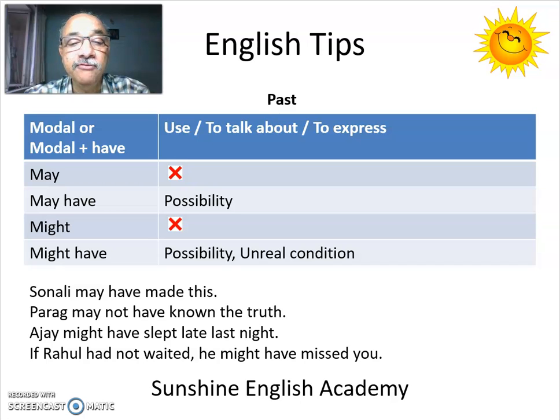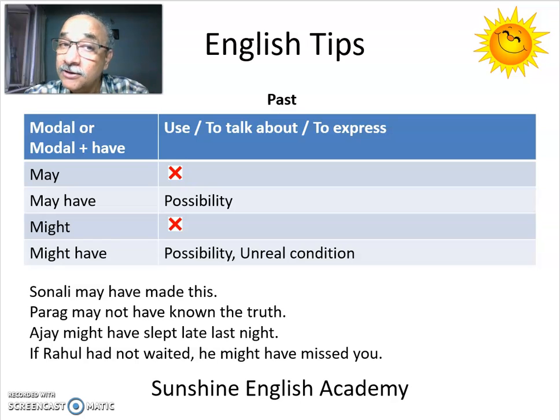Next. If Rahul had not waited, he might have missed you. This is again a past possibility and a weak one, but here again we have an unreal condition. If Rahul had not waited, it means Rahul actually waited and met you.